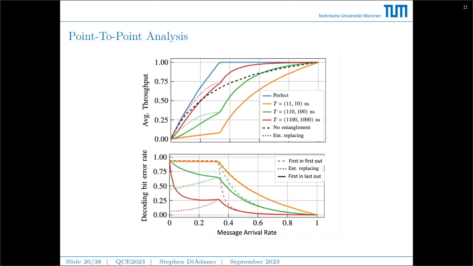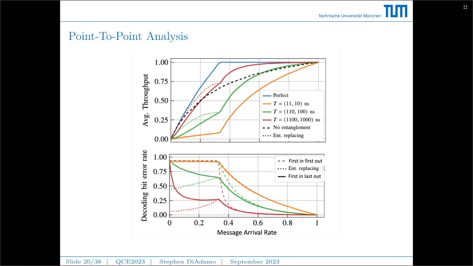Here are the simulation results for the point-to-point analysis. First, I'd like to point out two important lines. The first one is the dashed black line, which represents the case when no entanglement is used in the protocol at all. That means every classical message is transmitted using qubits. The second line is the solid blue line, which represents the case when the quantum memories have no noise at all, meaning they're perfect memories. So anything in between the black dashed line and the blue line is an enhancement over the unassisted rate.